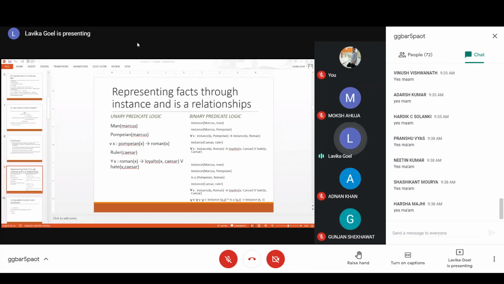You have to convert the normal sentence into the instance predicate sentence. That's the conversion into binary logic. Then ruler Caesar is simple: instance Caesar comma ruler. Basically, Caesar is an instance of ruler.